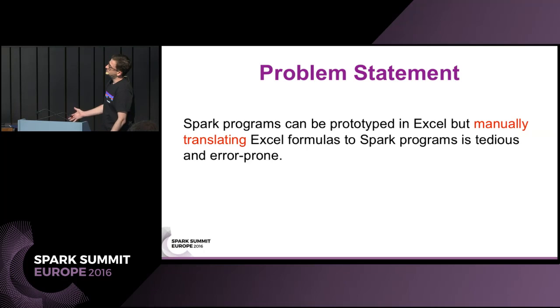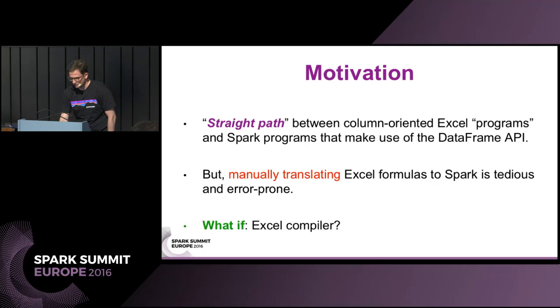Now, this is the starting point, the problem statement as I started with, and it's basically that there seems to be some sort of Spark programs that can be prototyped with Excel. And so if we take the Excel formulas, we can manually translate those into Scala code. So that's doable, but it's tedious and error prone, not to mention slow.